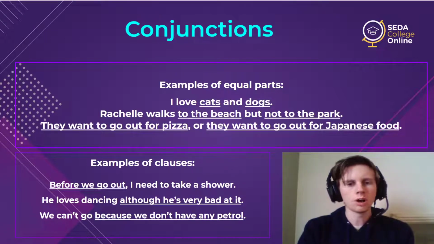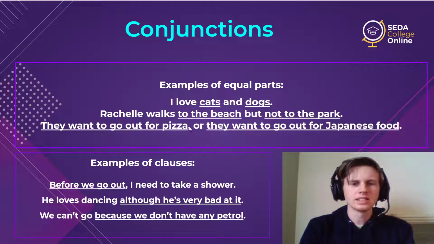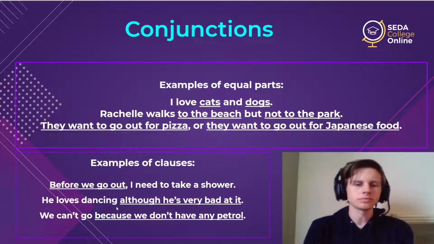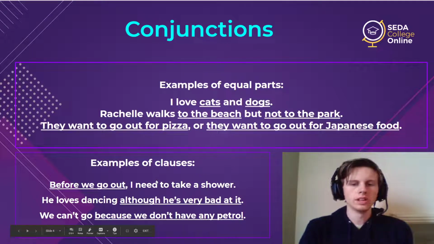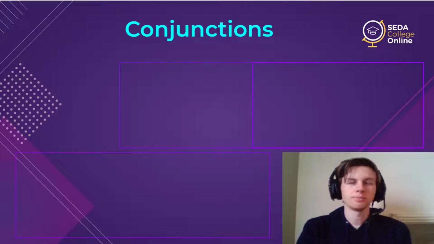So these are equal parts: noun, noun, phrase, phrase, sentence, sentence. Whereas these let you put one sentence inside of another. Well, the conjunctions we're talking about today are this category. So, however, whenever, these are all this category of conjunctions, things that connect clauses. And just so you know, these are called subordinating conjunctions. That's the big fancy grammar word for them.